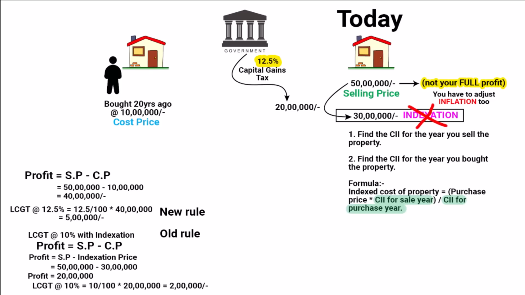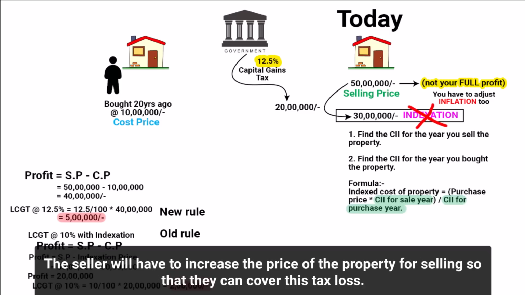If you notice, without the indexation benefit, the difference between the sale price and purchase price is bigger. This translates to a higher capital gain tax. Previously, you had to pay less tax. That means now without the indexation benefit, you cannot adjust the purchase price of your asset with inflation. This will definitely hurt the seller, or you can say the seller will have to increase the price of the property for selling so that they can cover this tax loss.